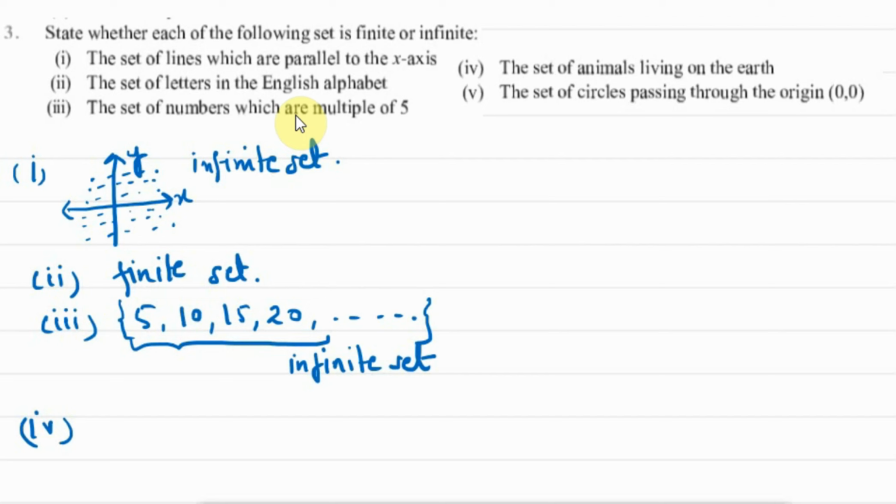Now we have part 4. It says the set of animals living on the earth. So the set of animals living on the earth is a finite set because the number of animals living on the earth is finite, although it is quite big in number, but still the species of animals living on the earth are finite in number. So this will be a finite set.